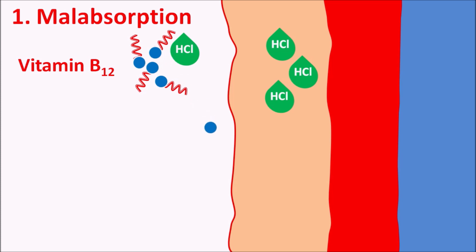Now this vitamin B12 can bind to the R factor, which protects the vitamin B12 so that it can be transported to the ileum. Now this cobalamin along with the R factor reaches the ileum, where it binds to the intrinsic factor, resulting in the absorption of vitamin B12, which is then stored in the liver.